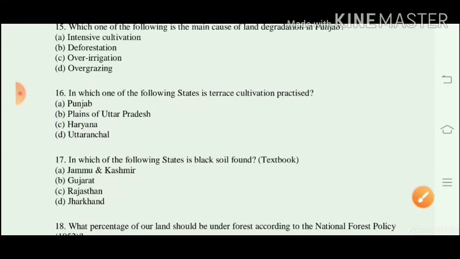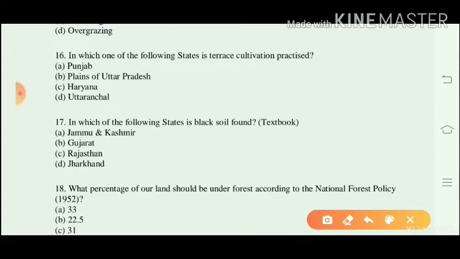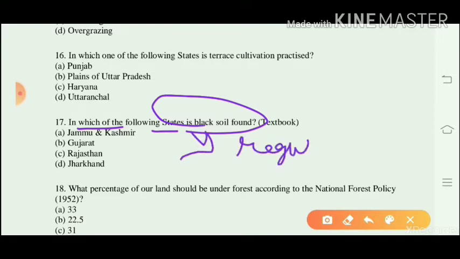From these four, only Uttaranchal or Uttarakhand is a mountainous state, so terrace cultivation is practiced in Uttaranchal or Uttarakhand. Question number 17. In which of the following states is black soil found? Black soil is also known as Regur soil because of its black color, and cotton soil.